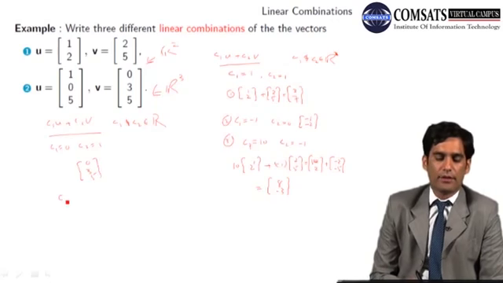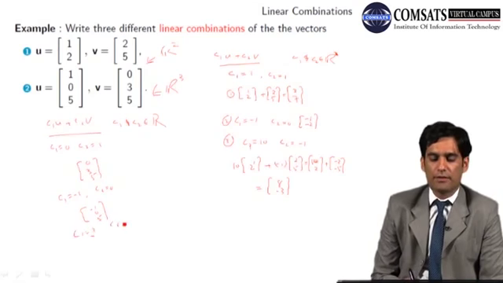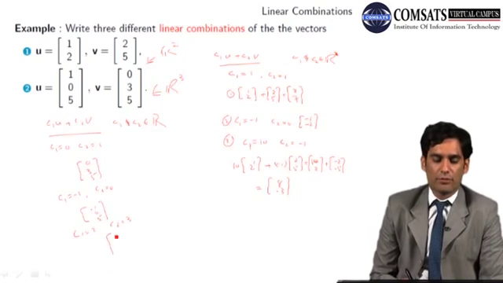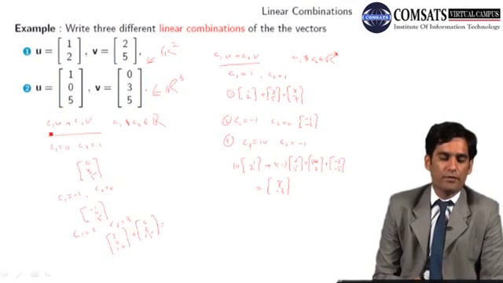If I take C1 equals -1 and C2 equals 0, I am having another linear combination, which is -1, 0 and 5. I can take C1 equals 2 and C2 equals, let's say, 3. So I am having the linear combination 2, 0, 10 plus 0, 9, 15.